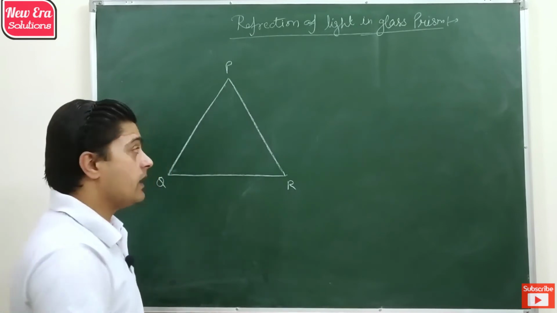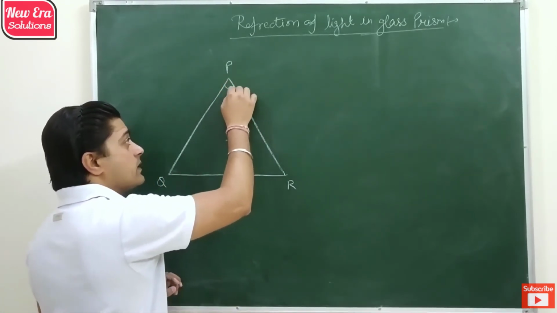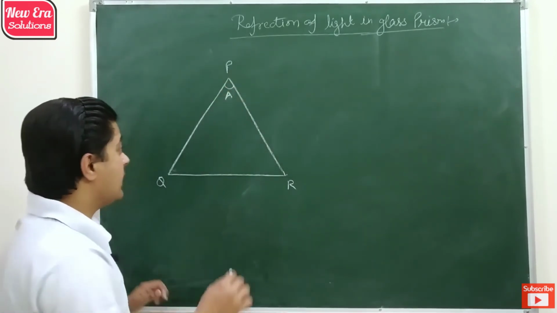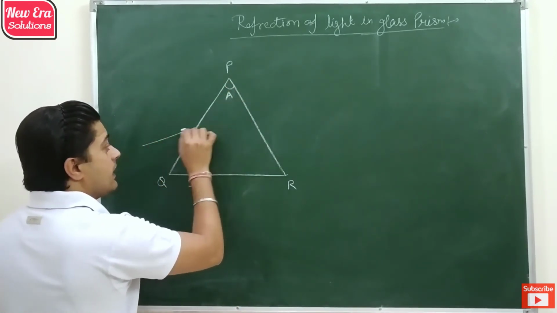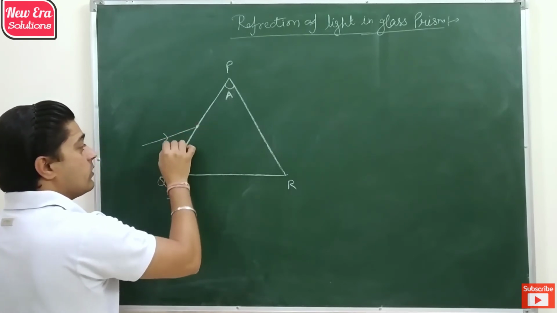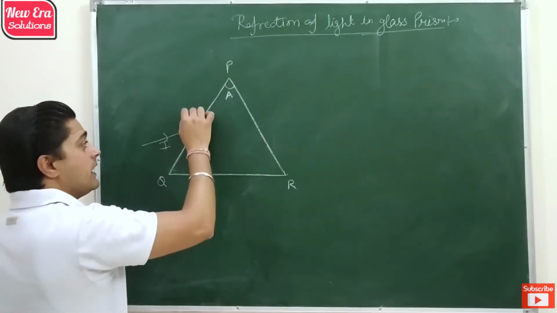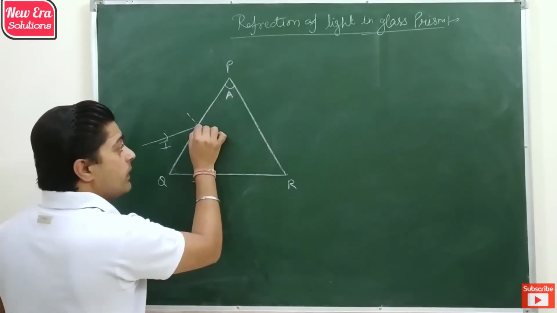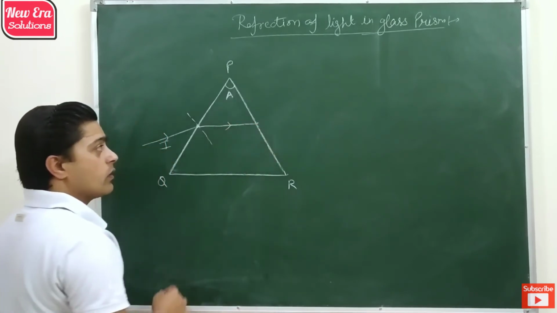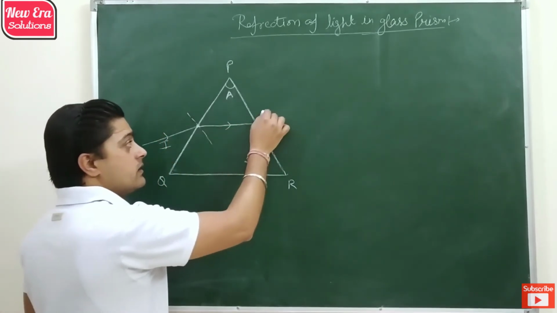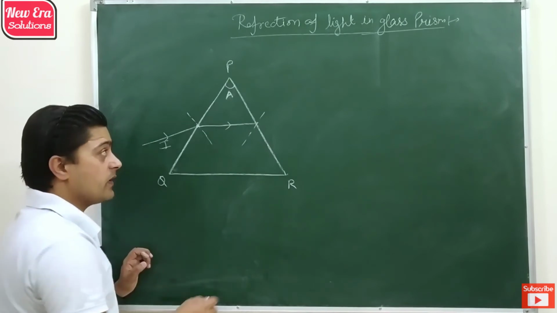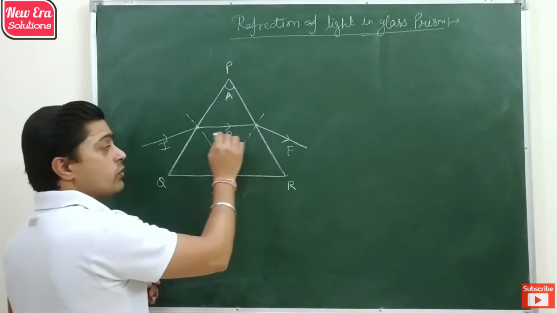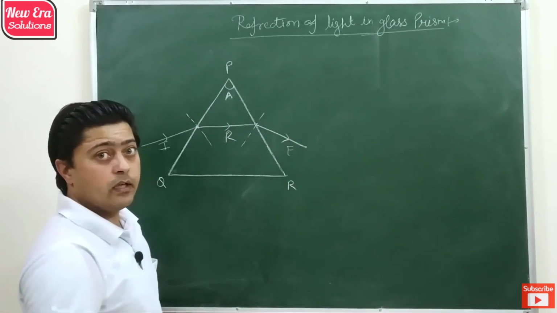Every prism has an angle of prism which is fixed during manufacturing, and if light is incident on a surface of glass prism, then due to rarer to denser medium it bends towards the normal, and when it emerges out from the second surface it again diverges away from the normal due to denser to rarer medium.